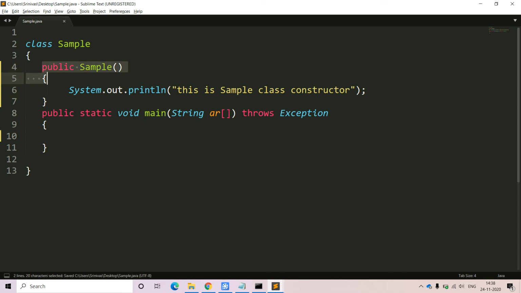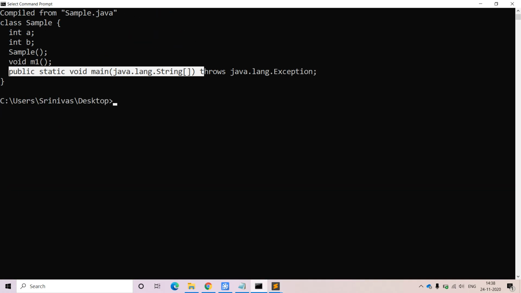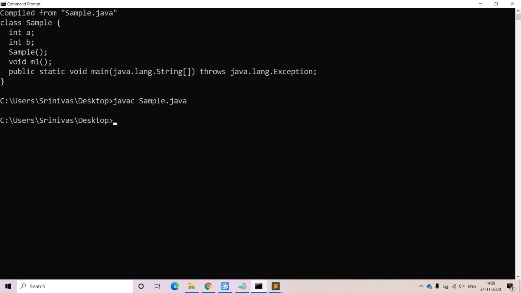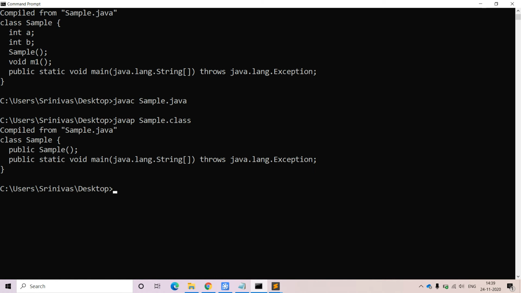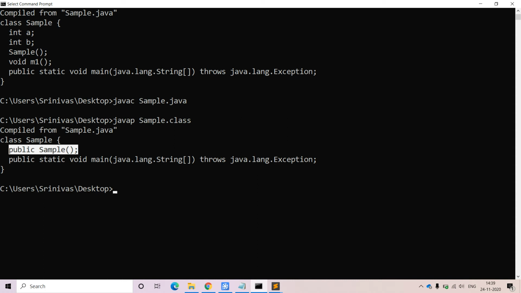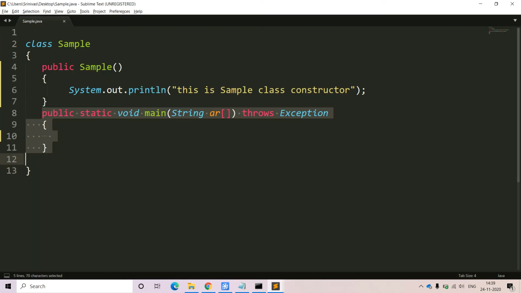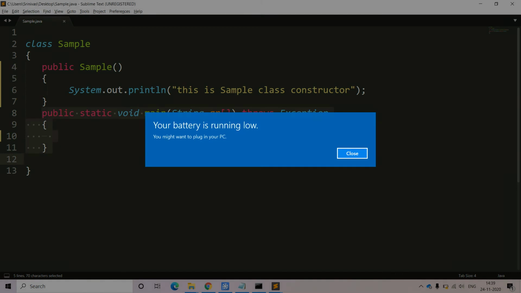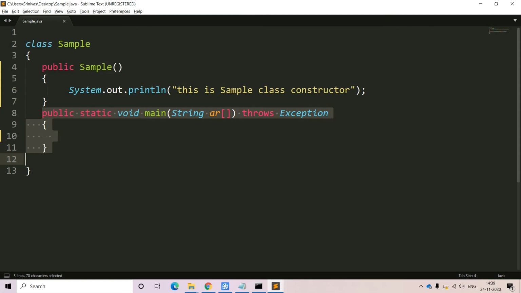Within this class we have one constructor, as well as one main method. If you want to check it, very simple, compile this program with javac sample.java and check what elements are available. We have the sample class constructor. Here we are explicitly mentioning it, so instead of default scope, we are getting public scope. Why? Because explicitly we are mentioning that the constructor scope is public. It will be visible to all the packages available in Java, irrespective of the packages. There is no restriction at all. Anywhere we can access it.